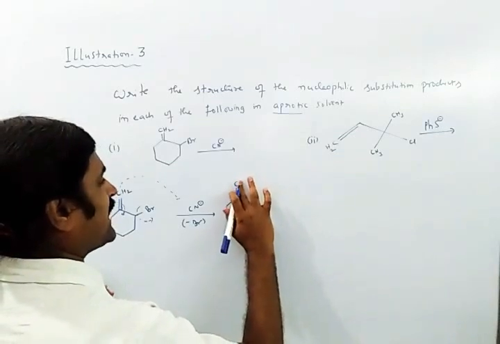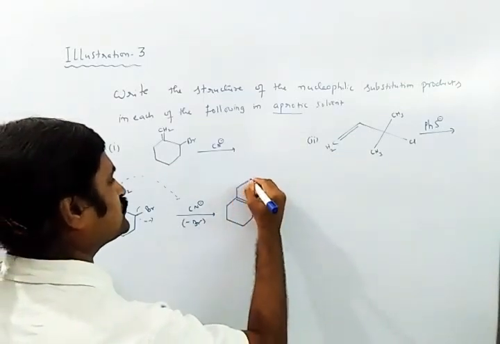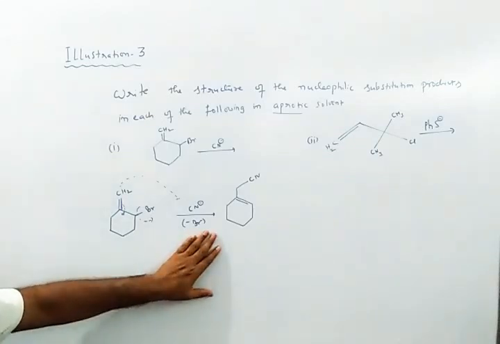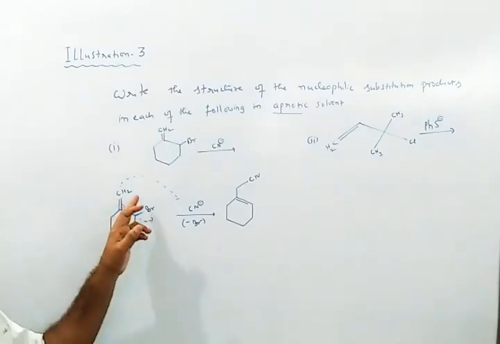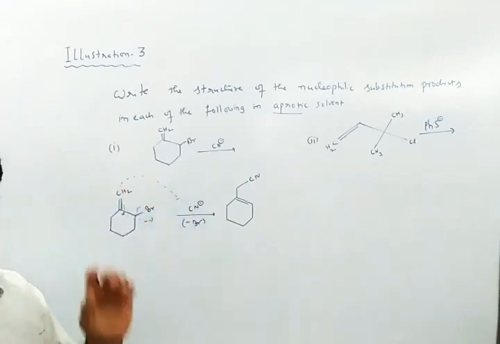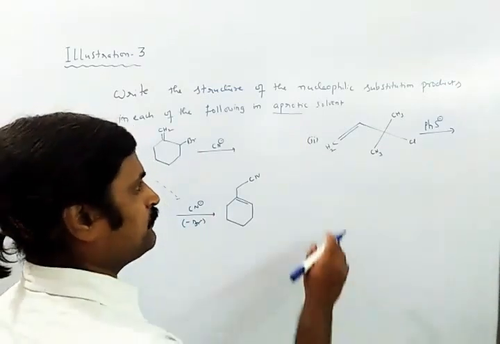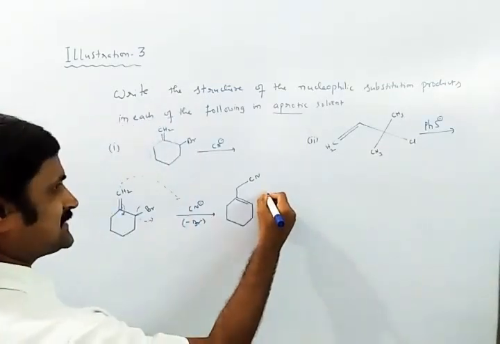You can also write this one as CN like this, the first one. So you can understand that allyl halides are more reactive than the other alkyl halides.